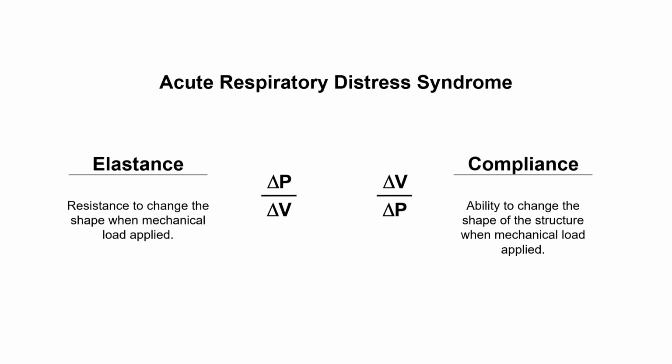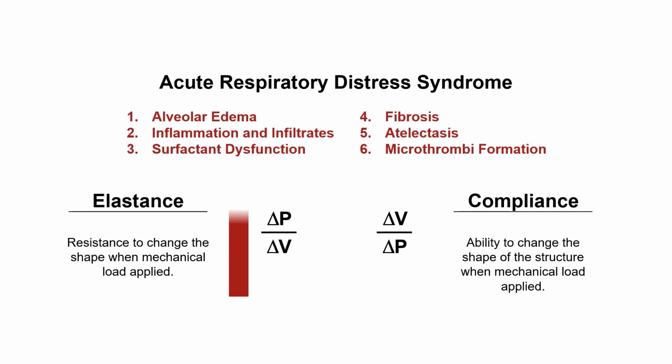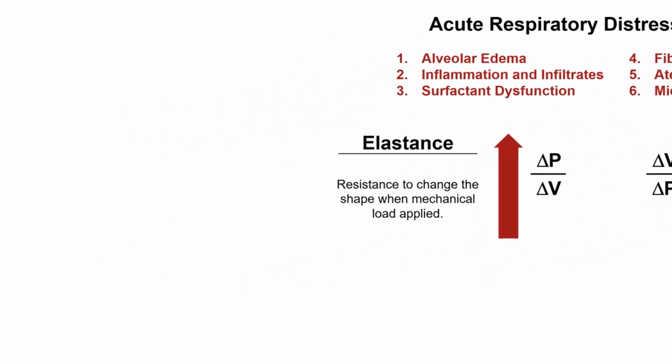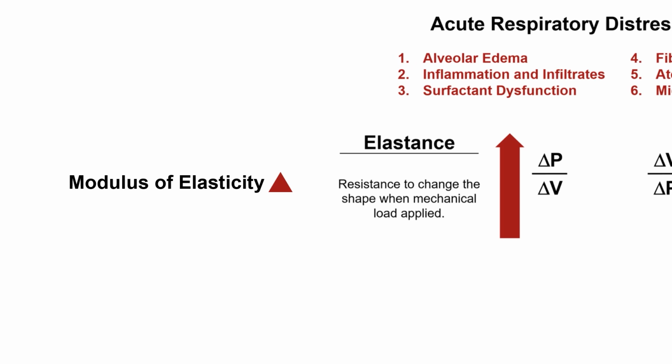In ARDS, overall lung elastance increases due to alveolar edema, inflammation and infiltration, surfactant dysfunction, fibrosis, atelectasis, and microthrombi formation, resulting in decreased compliance. The modulus of elasticity quantifies the degree of elastance, and an increase in elastance results in an increase in this modulus. The next topics are stress and strain.